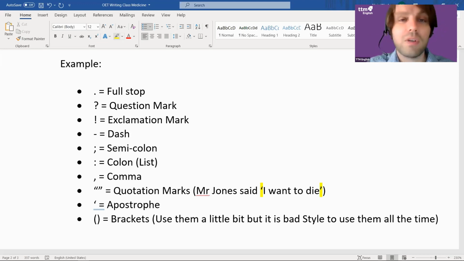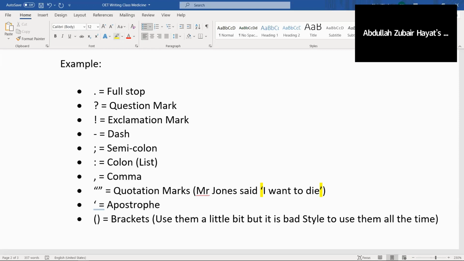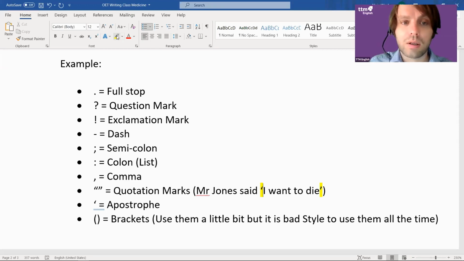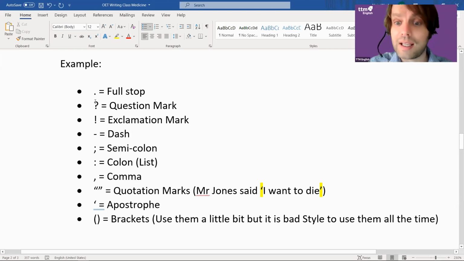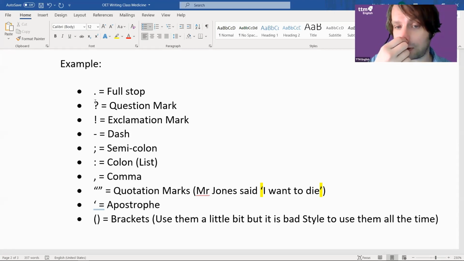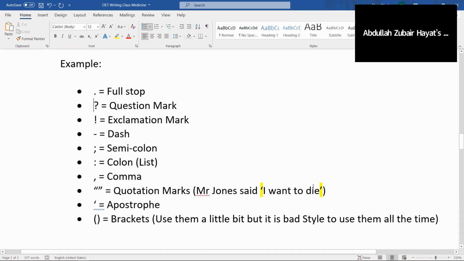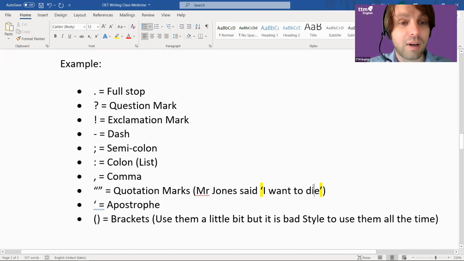But for you, you don't need to worry about that. It's very rare to even use a question mark in an OET letter. I've never seen it. So I don't think you would lose hardly anything if it was outside or inside, so long as it didn't change the meaning. I'd have to see the context.